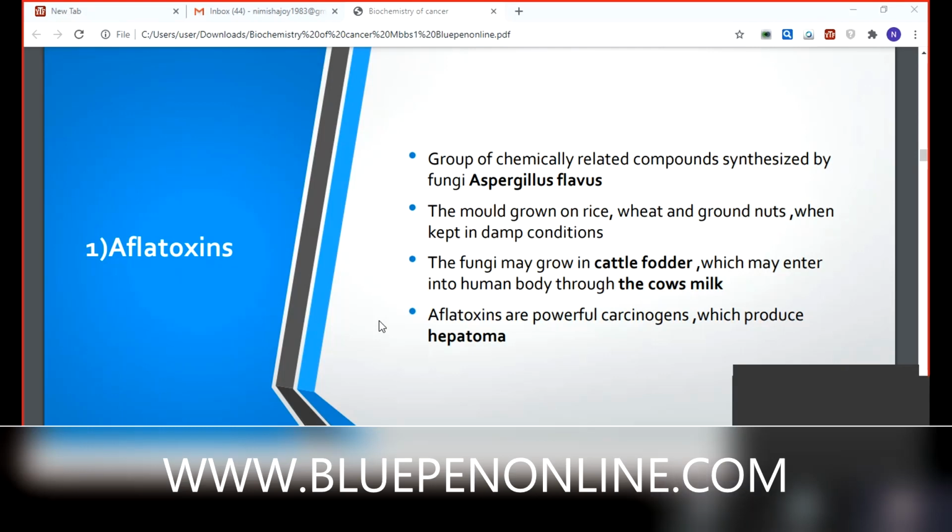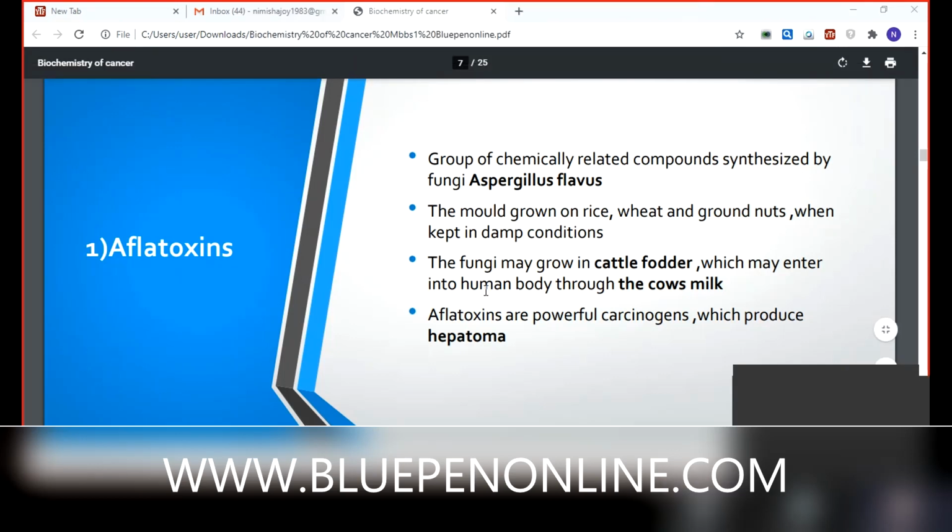So we must be careful when taking and storing our rice, wheat, and groundnuts. When kept in damp conditions, they create some fungus. Proper washing is essential when we use rice and all those things; minimum 4 or 5 times we must wash them. When we use milk, proper boiling is essential, at least for 5 minutes. That's why we can avoid these toxins, aflatoxins.